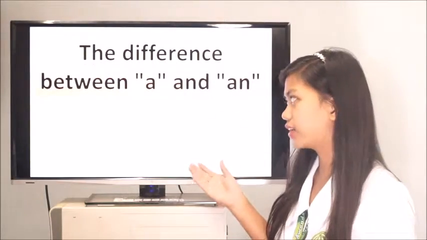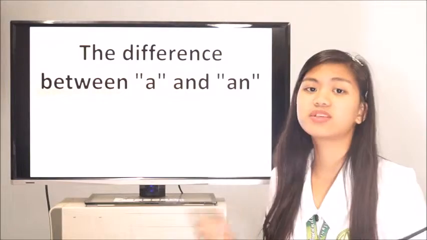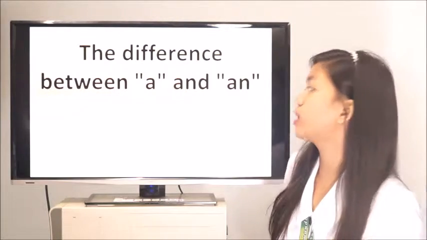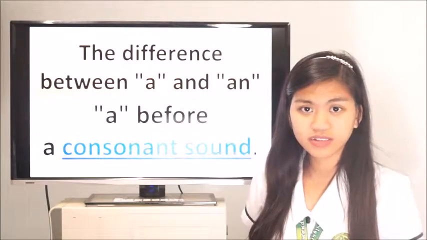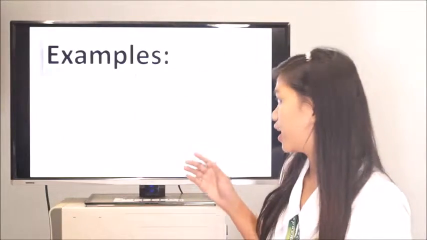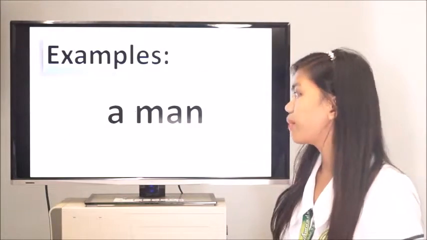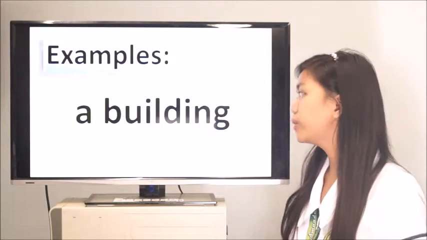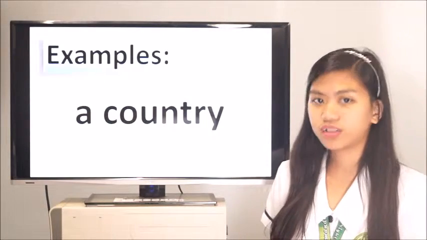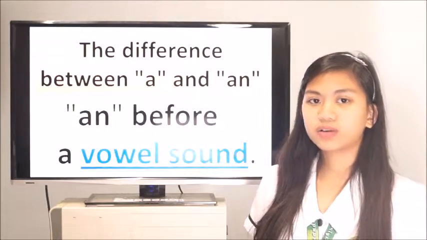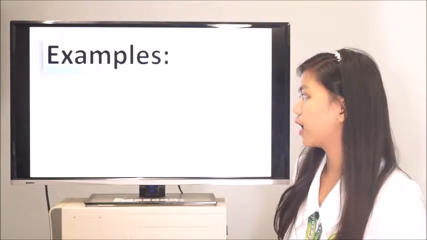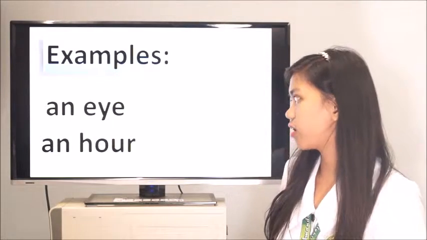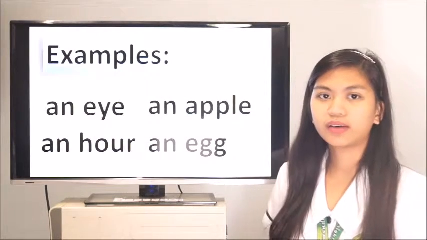Next, we have the difference between a and an. A and an have the same meaning, but we use a before a consonant sound, such as a dog, a man, a building, and a country. Next, we use an before a vowel sound. Examples, an eye, an hour, an apple, an egg.